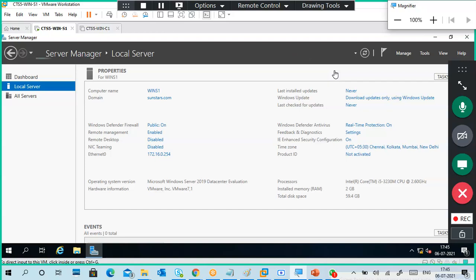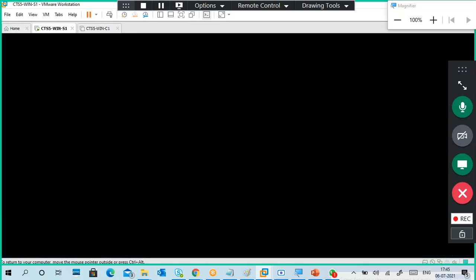This server is a very important server, because in this one only we are going to see the RAID concept, iSCSI concept, like that. Now where to go?